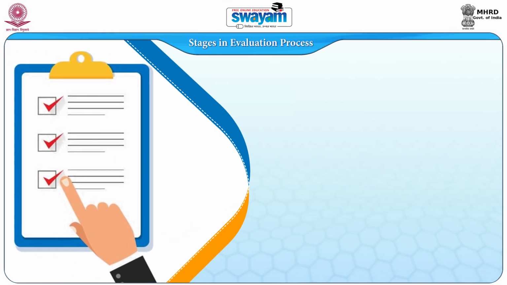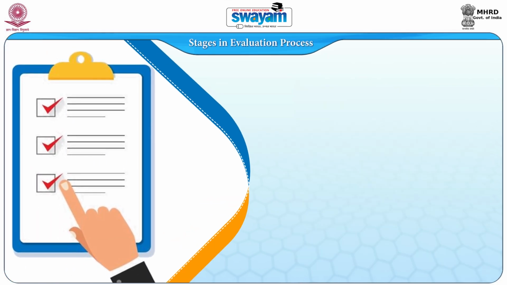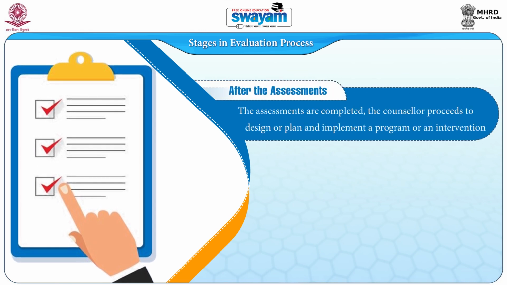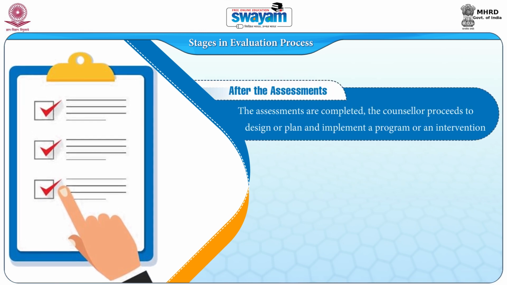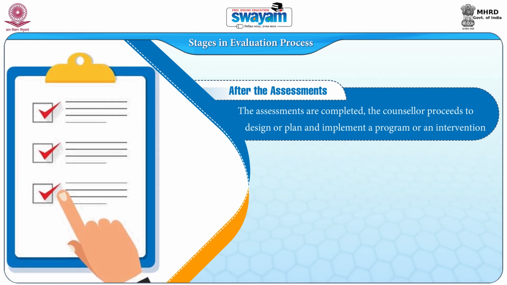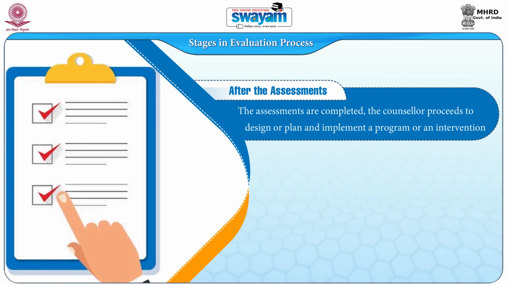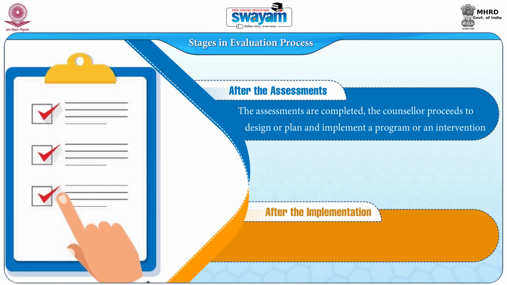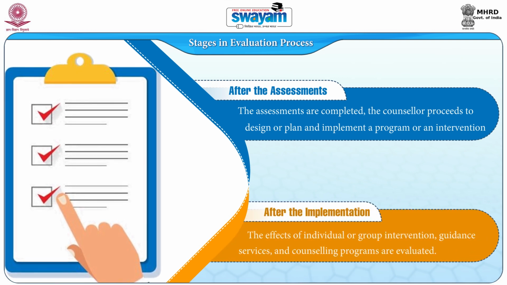Stages in the evaluation process. As noted earlier, in a counseling program, after the assessments are completed, the counselor proceeds to design or plan and implement a program or an intervention. After the implementation, the effects of individual or group intervention, guidance services, and counseling programs are evaluated. The evaluation process involves 4 stages.